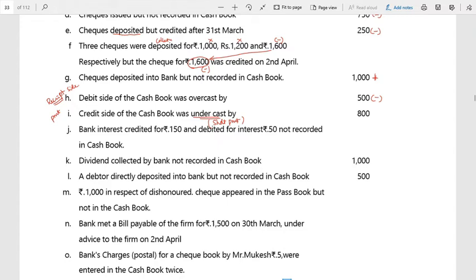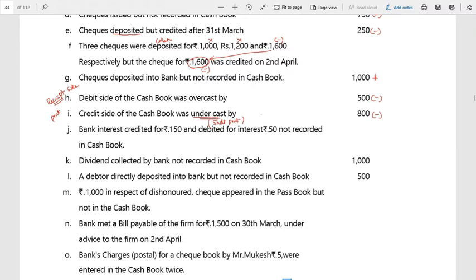Got it? So payment was a shortfall. Therefore, further 800 has to be deducted. Again, it is minus. Just imagine, only overcast means I have to add back. So credit side actually is a deduction side. Deduction side being undercast means it is a short deduction.